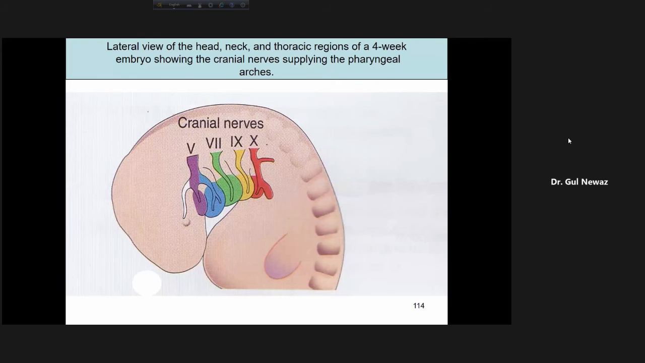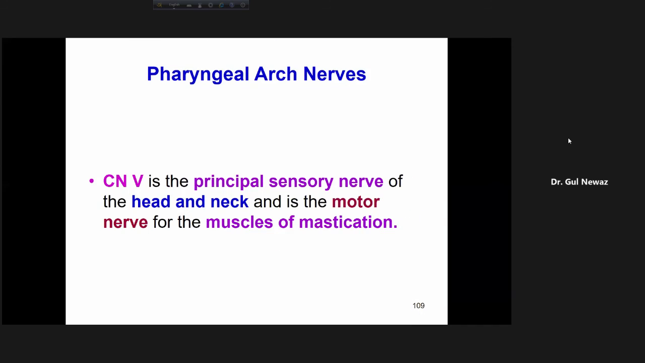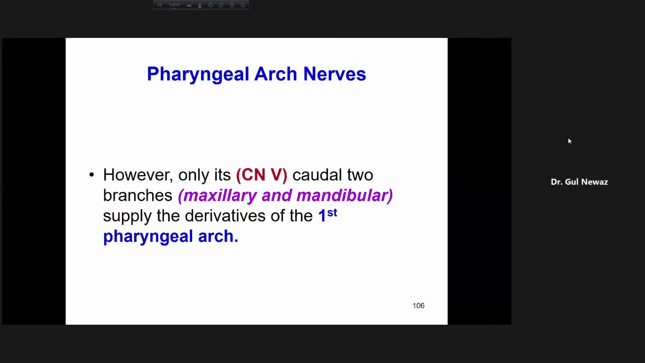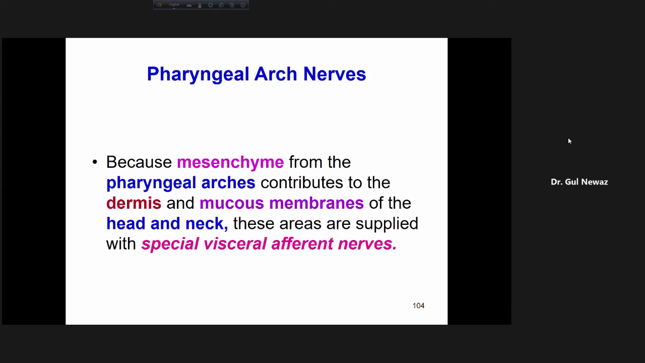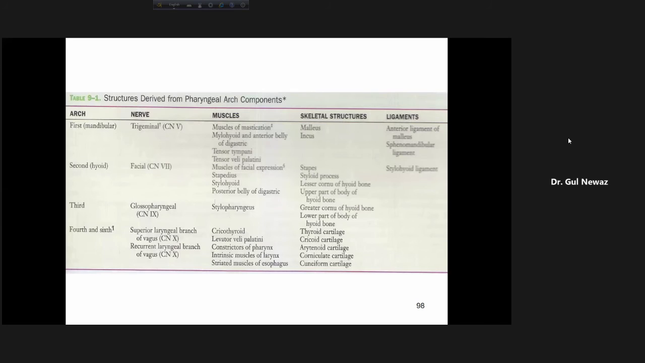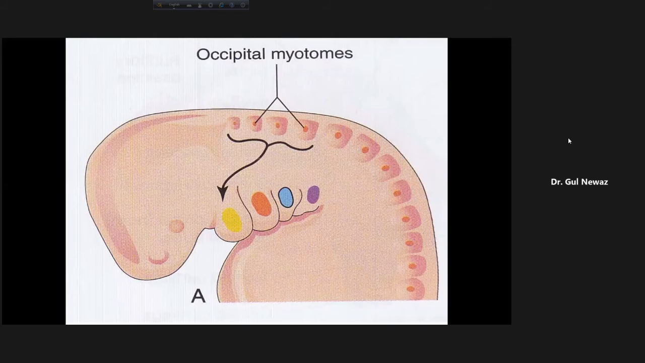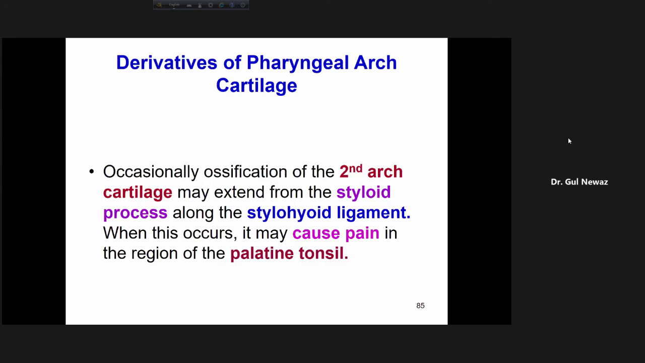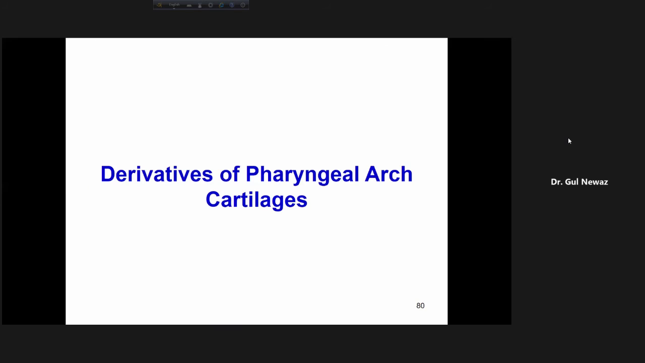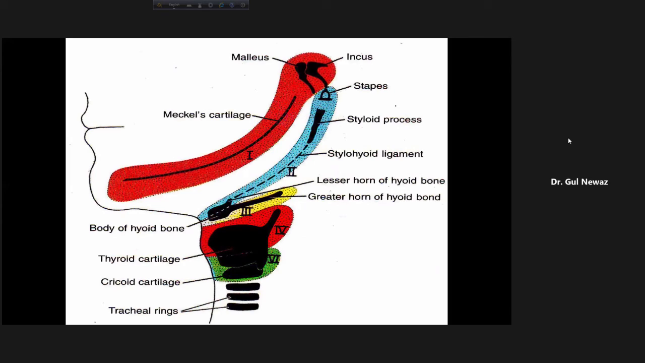So we have completed the derivatives of pharyngeal arch. We have completed only the bones. In next class, I will discuss about the muscles. These are the classes which will be taken for the senior students, not you. So up to this, you remember what the bones derived from the pharyngeal arches are. So the bones, I'm again repeating, the bones which are derived from the pharyngeal arch are these.